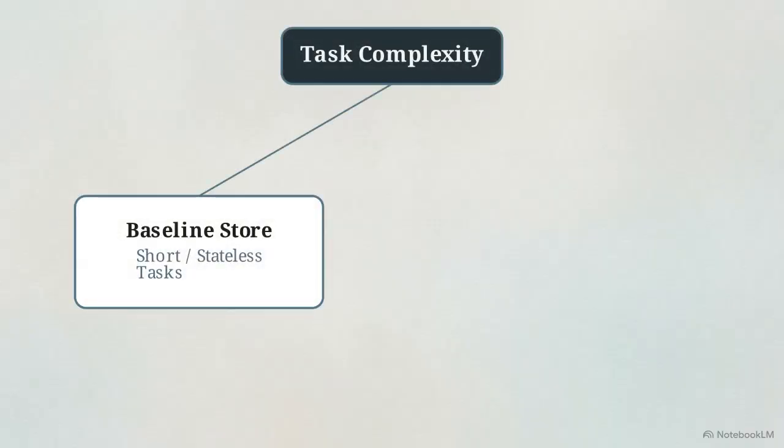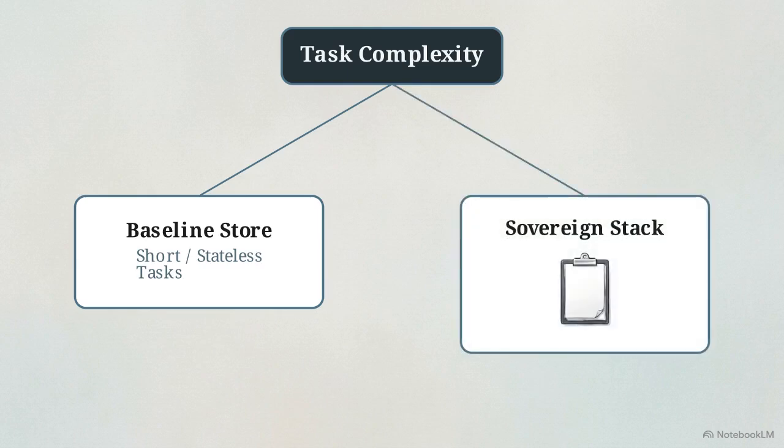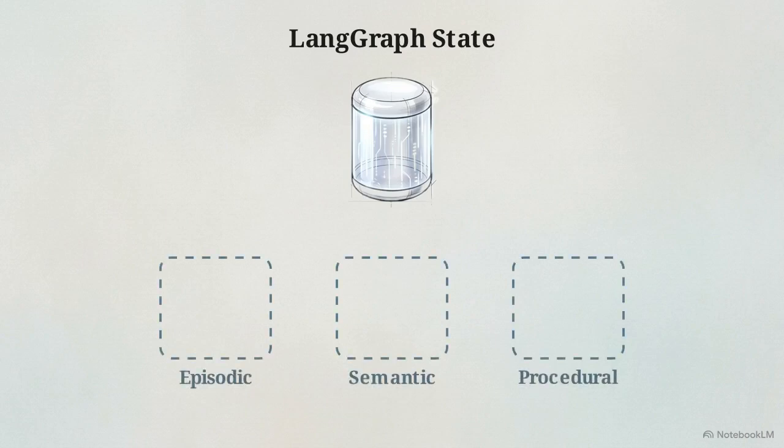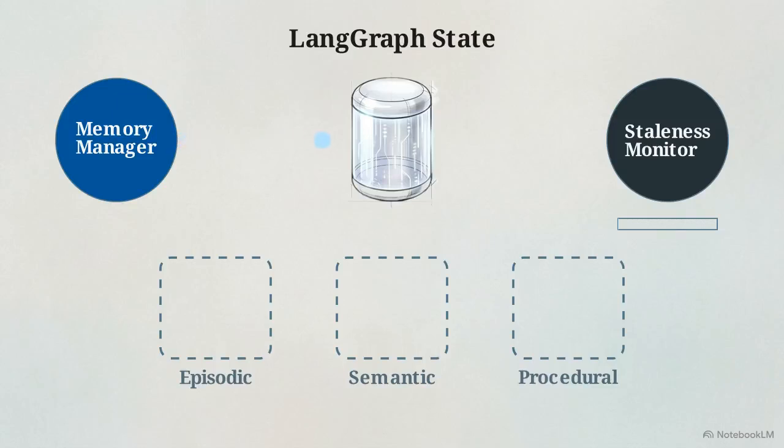For short, stateless tasks, a flat vector store is often sufficient. The sovereign stack is reserved for multi-session tasks, exact repetition procedures, or workflows with strict audit requirements. Implementation begins by defining a LangGraph state with keys for episodic, semantic, and procedural data. You then deploy a memory manager node to load this context and a staleness monitor to purge the window.